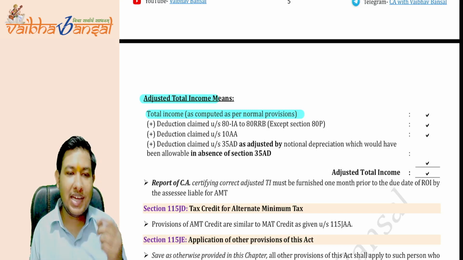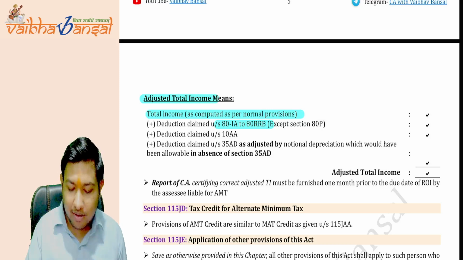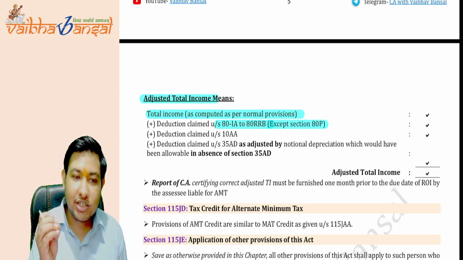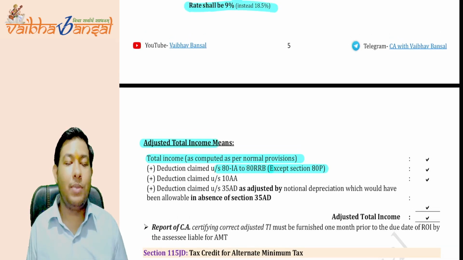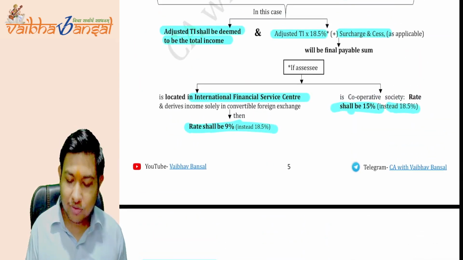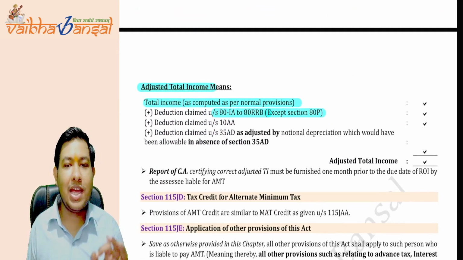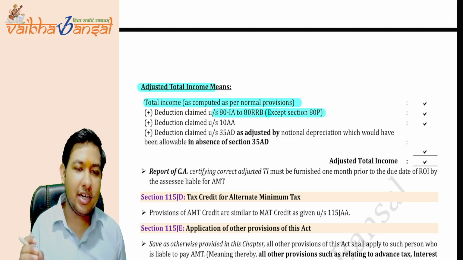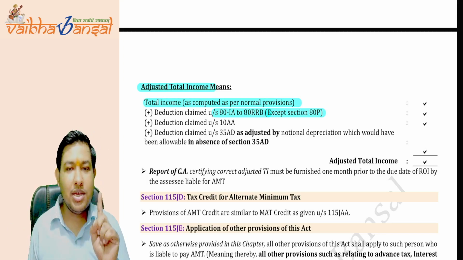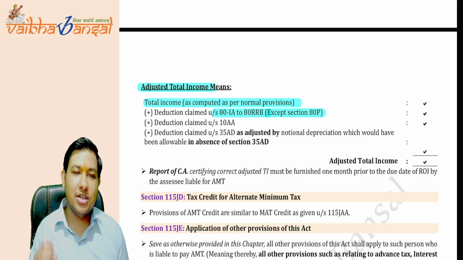If you have taken any deduction under section 80IA to 80RRB, these are profit linked deductions, so add them back. But if there is any deduction under 80P, do not add it back, because we are going to give the benefit to our cooperative societies, since we have also reduced the tax rate for them. So to give the benefit, we have excluded section 80P from the addition list. It is a deduction for the cooperative societies.